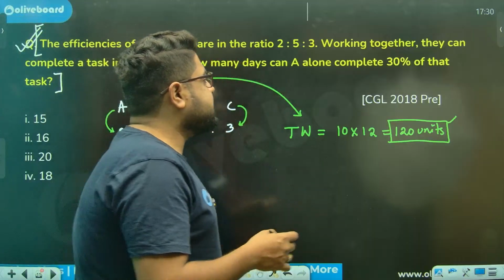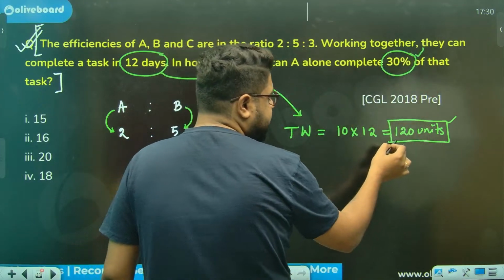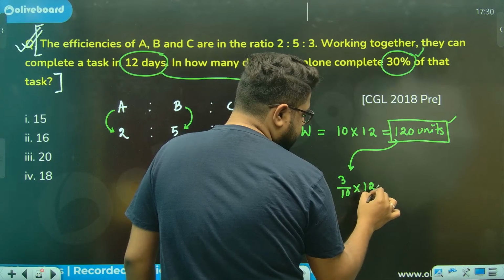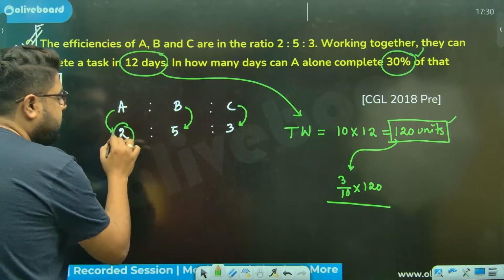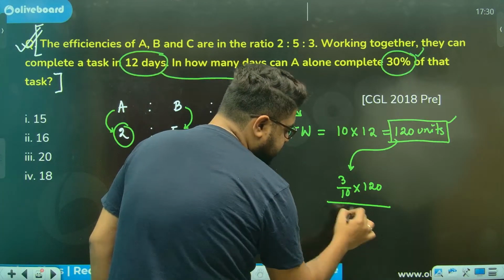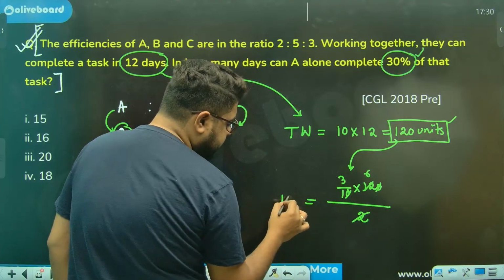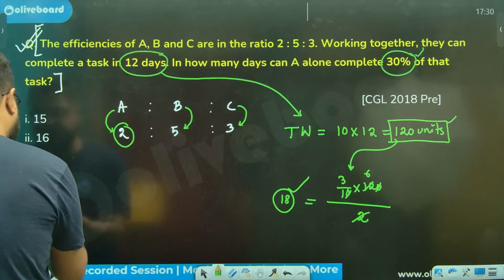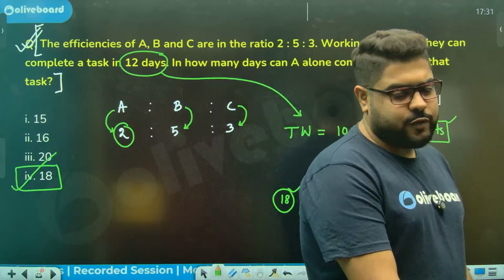In how many days will A alone complete 30% of that task? So 30% of this means 3 by 10 of 120. This will be done by A alone. A's efficiency is 2 units a day. They are asking that time. Calculate it, this is 6, 3, 6 are 18 days. That's my answer, which is option number 4, sir.